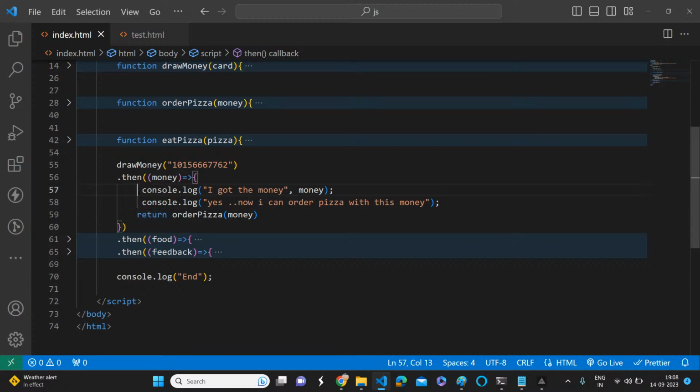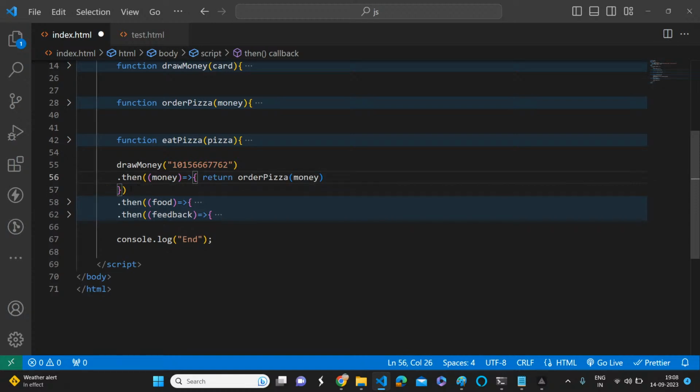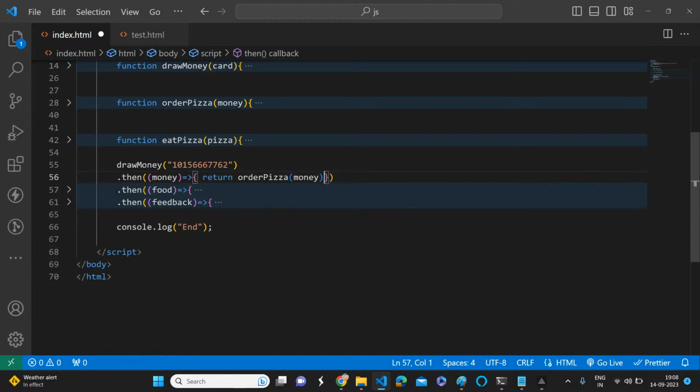But what happens now? If you have only one statement, what can we do? We can remove these things, right? Yes or no? Yes, sir. We can simplify the syntax, right? Here, if you have only one statement, you can remove the curly braces and return, what? Return.